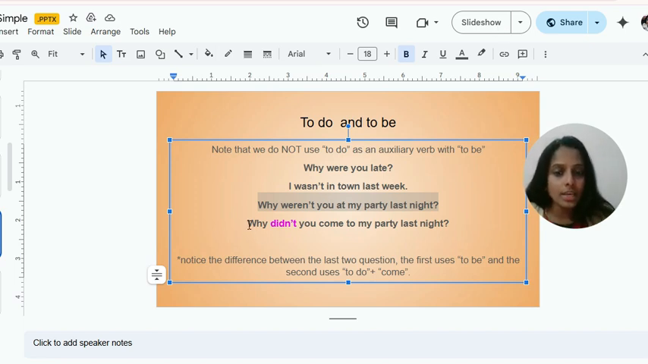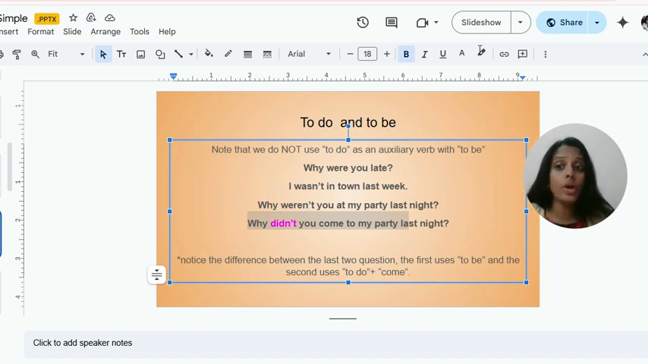And the next example, why didn't you come to my party last night? Here, we are not asking about your state. Instead, we are asking about an action, why you didn't come. The main verb is come here, and we use to do as an auxiliary verb to form the question in negative. So the key difference in these two questions is why weren't you at my party last night?